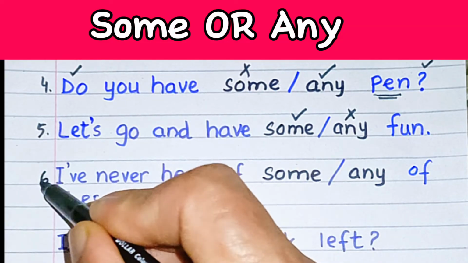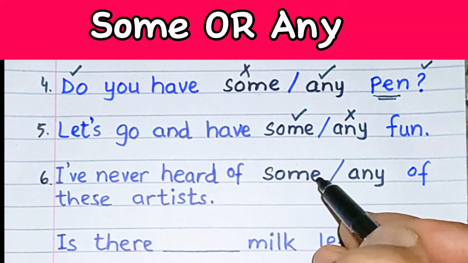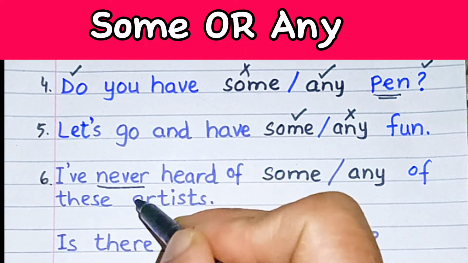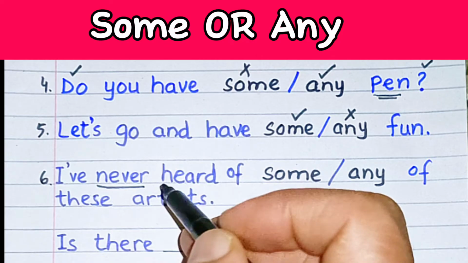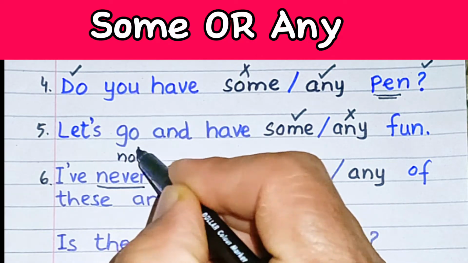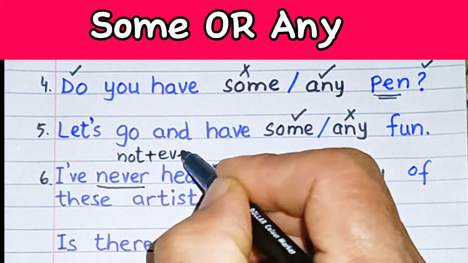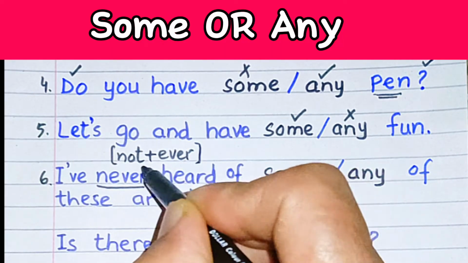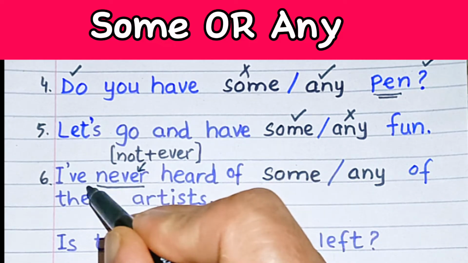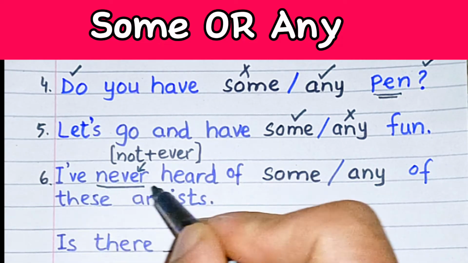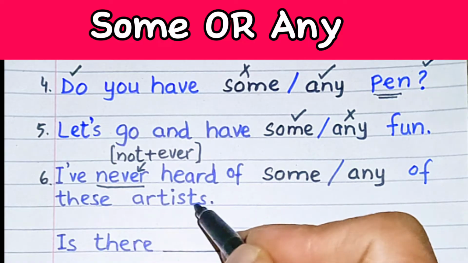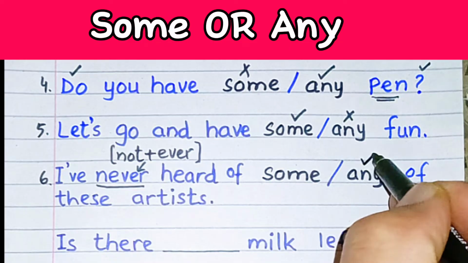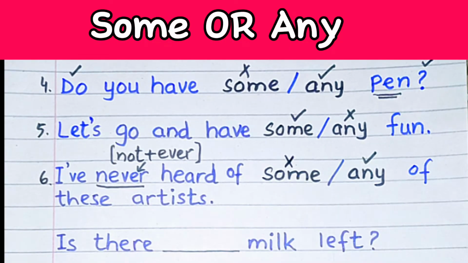Number 6, I've never heard of some or any of these artists. Over here the word never is actually a combination of not ever. So it is not plus ever, that's why it becomes never. So this is a negative sentence, and we know that in negative sentences we have to opt for any, not for some.